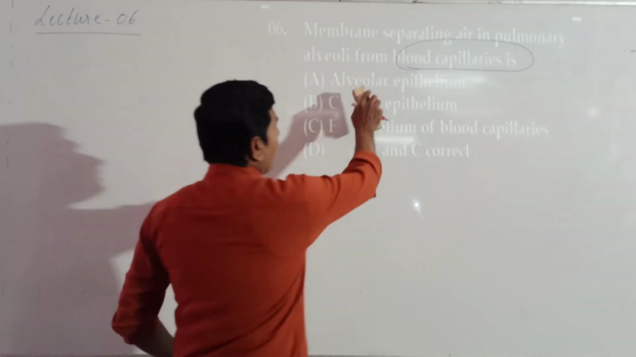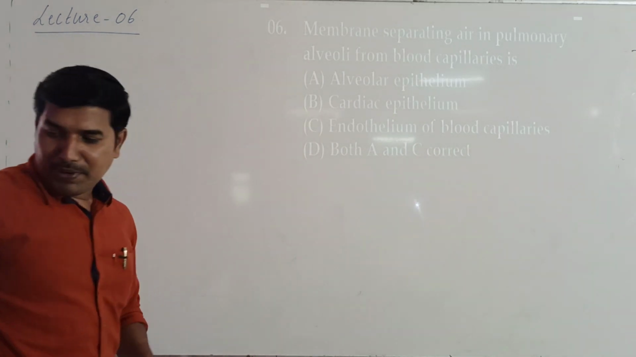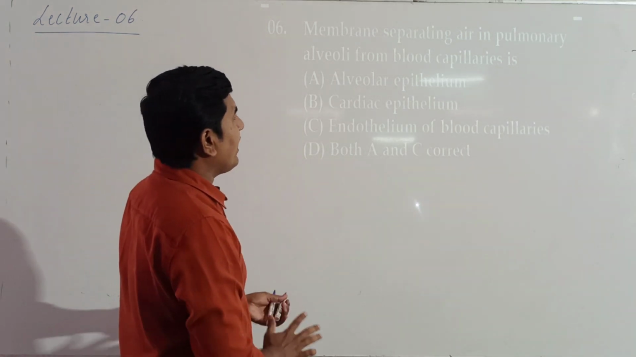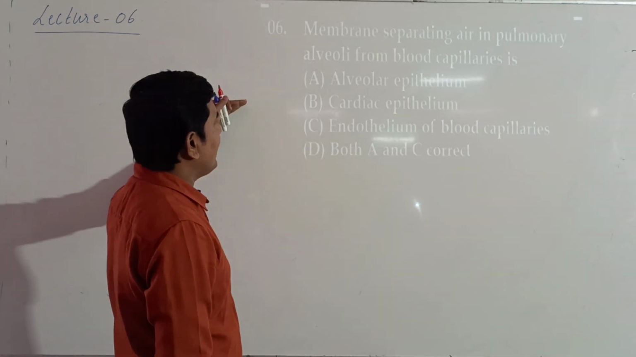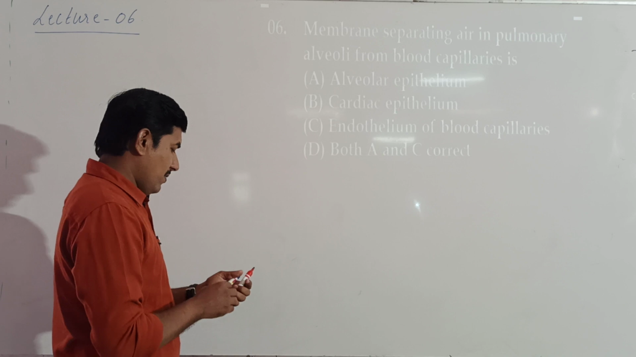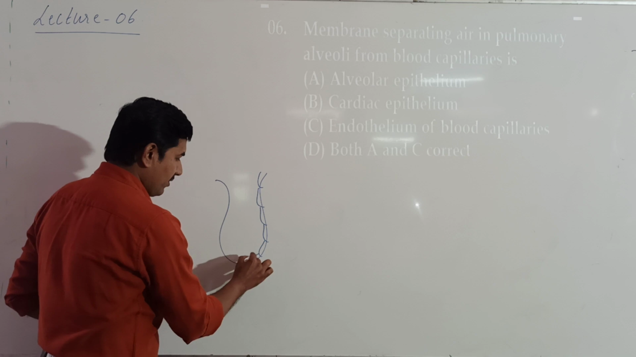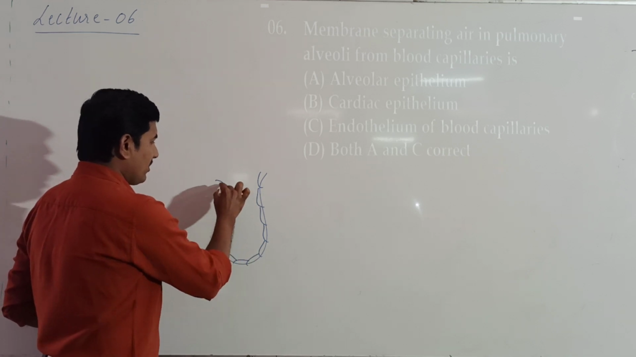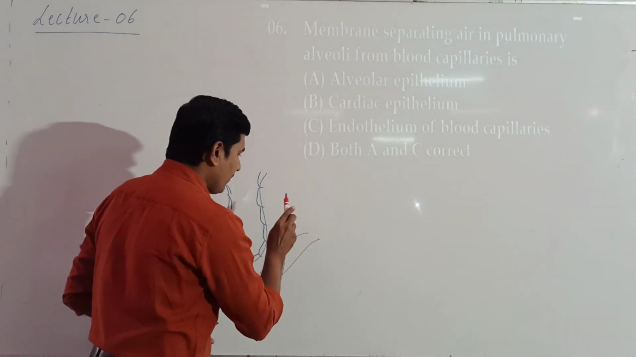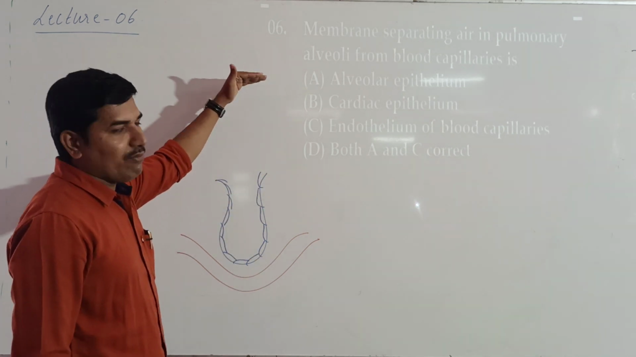Okay, next one. Membranes separating air in pulmonary alveoli from blood capillary: alveolar epithelium, cardiac epithelium, endothelium of a blood capillary. Now here we have the alveolus. So alveolus is there, and here we have the blood vessel. Now which membranes separate the pulmonary alveoli?